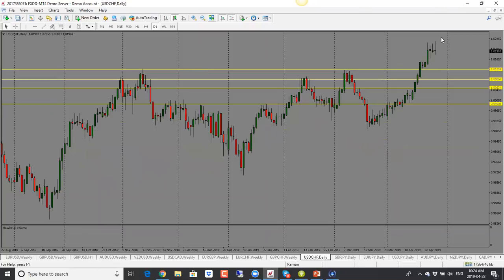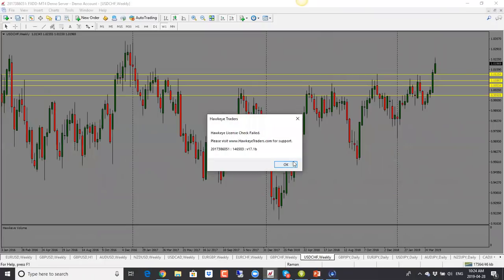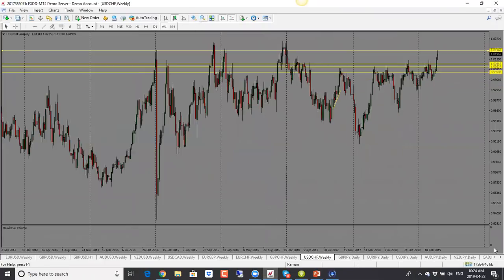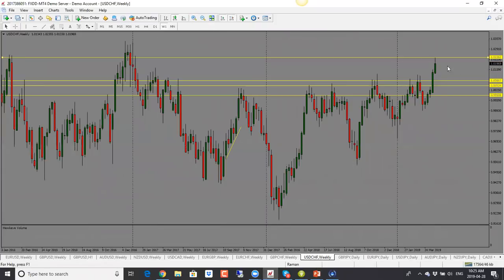Dollar Swiss franc here. So this has been stuck here for a few days now as well, which gives us reason that this could turn as well. And we are also into strong support resistance level here. So with this one, even though our candle has a lot of bullishness in it, we have to be cautious. So it could go higher. It could go all the way into 1.0320, but I would watch out the resistance here.